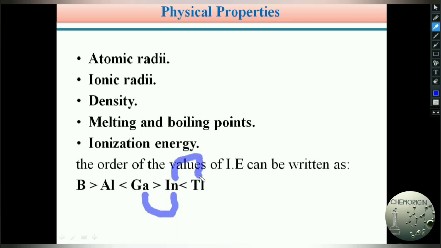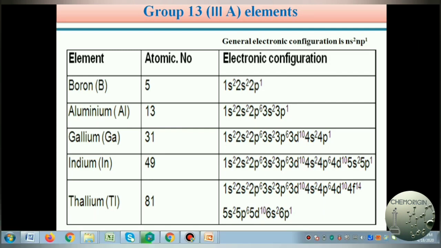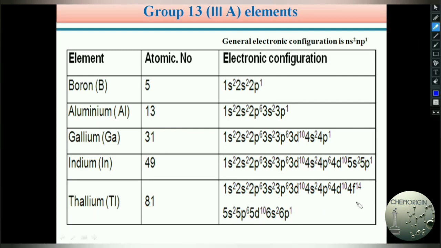This is because of the poor screening effect of 4f14 electrons in thallium. In the first slide, in the electronic configuration, you see there are 14 4f electrons in case of thallium. These 14 4f electrons poorly shield the outermost or valence shell electrons.